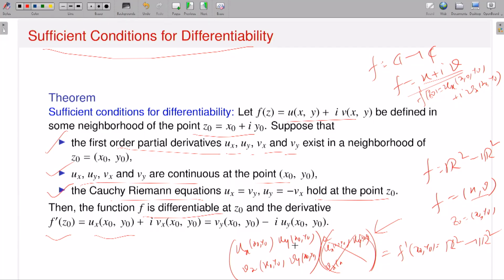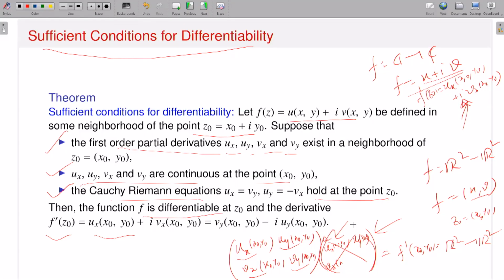So how do we go from 2 cross 2 to only 2 variable dependence? Here we have independence: you can think about these 4 objects ux, uy, vx, vy as somehow independent. If I have a different ux, different uy, different vx, different vy, then the corresponding derivative will be different. But in terms of complex differentiability, instead of 4 you will have 2, and that gives you what are called the CR equations. Even though for R2 to R2 differentiability it is a 2 cross 2 matrix with 4 independent objects, whenever I am talking about complex differentiability, it boils down from 4 objects to 2 objects.